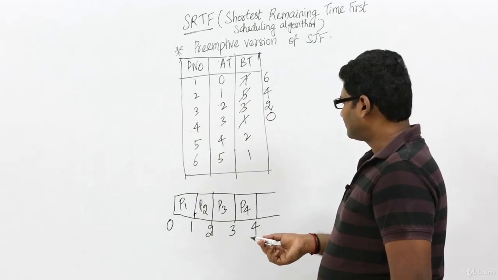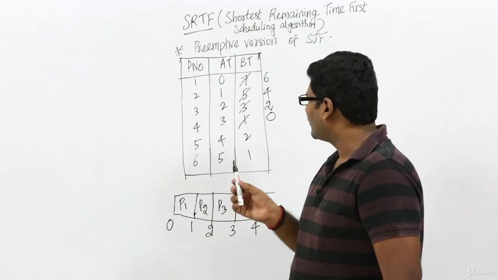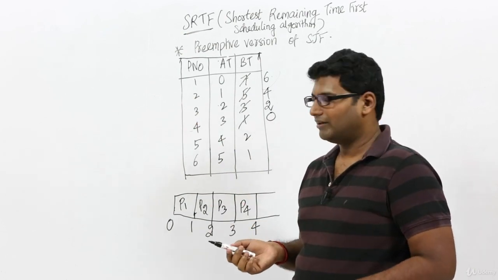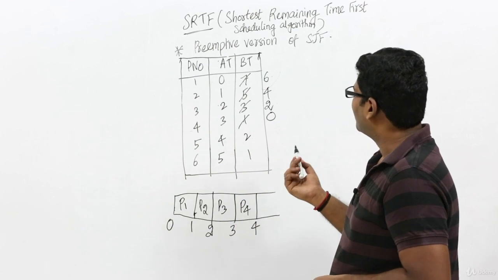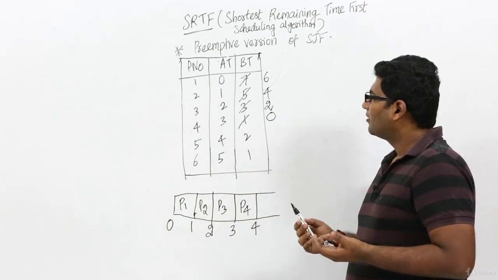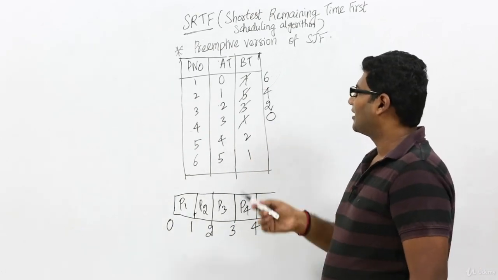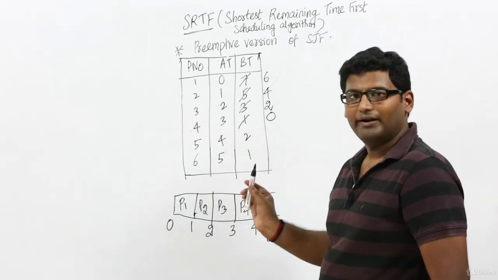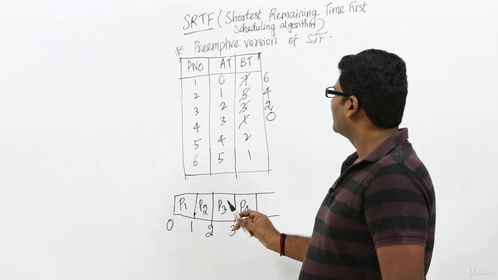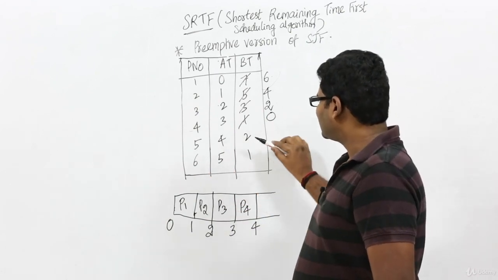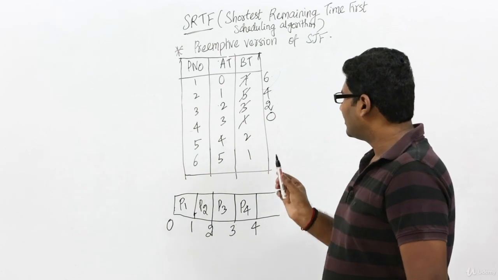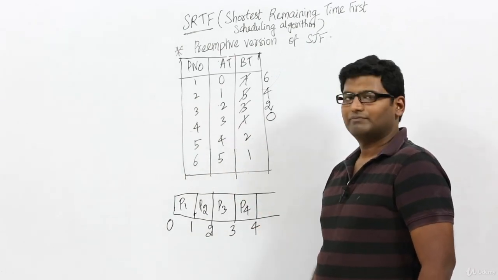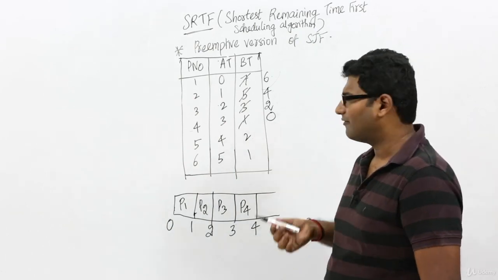See, actually, there is no particular rule that among P3 and P5 which one we should proceed with. They should have actually given it in the question. There is no such rule that we should go with the least arrival time or the least process ID or whatever it is. But for this problem, let us assume that they have given in the question that in case two processes have the same remaining time, then give higher priority to the process which has arrived earlier, which means the process with the least arrival time.